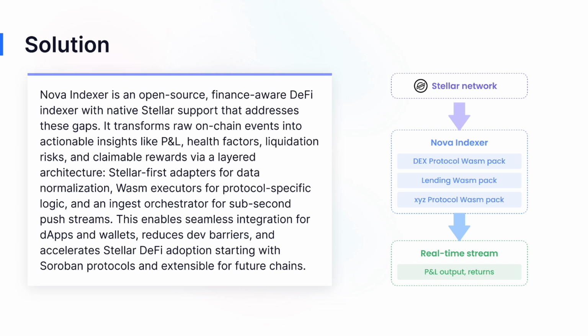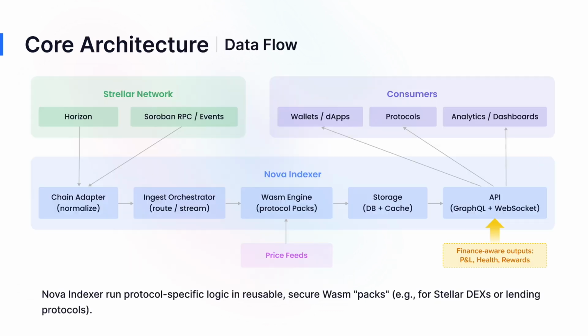We start with Stellar first. Adapters for data normalization, WASM executors for protocol-specific logic, and an ingest orchestrator for sub-second push streams. This enables seamless integration for dApps and wallets, drastically reduces development barriers, and accelerates Stellar DeFi adoption, beginning with Soroban protocols and built to be extensible for future chains.